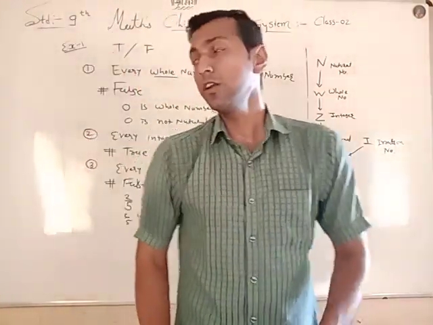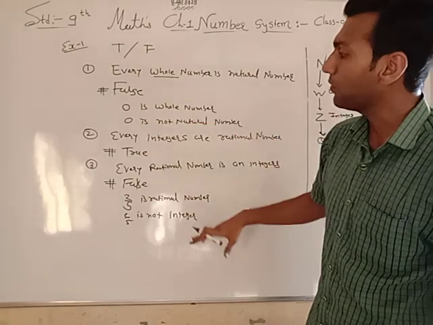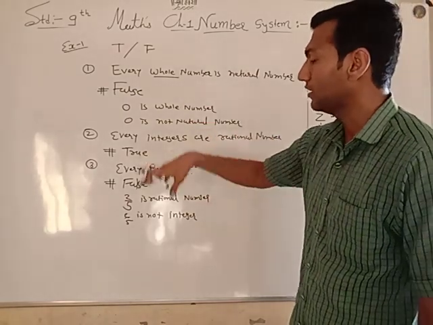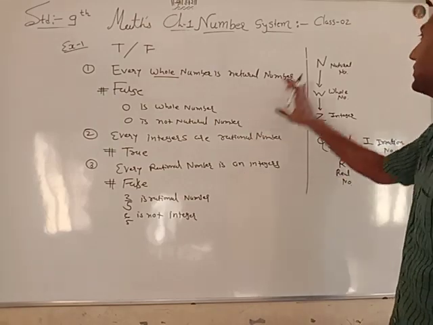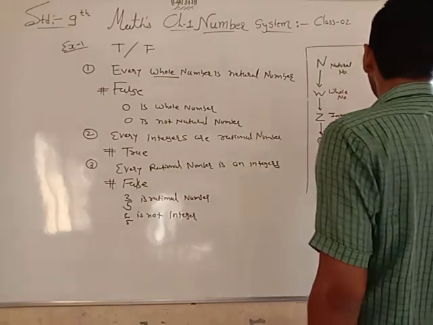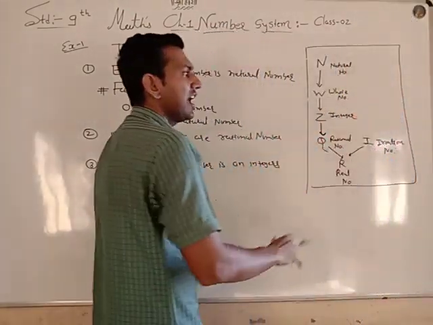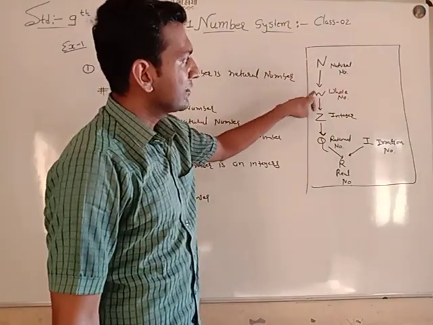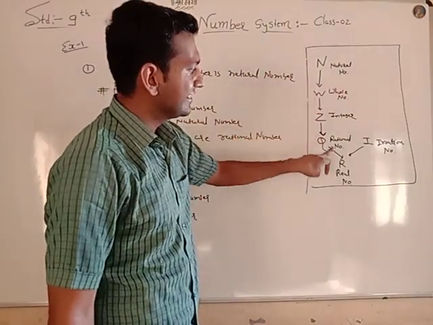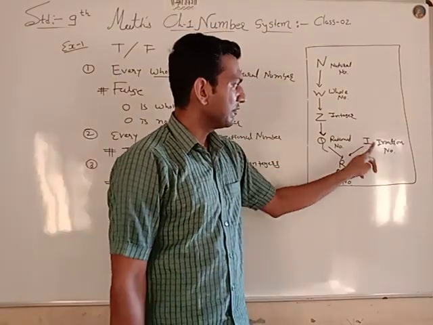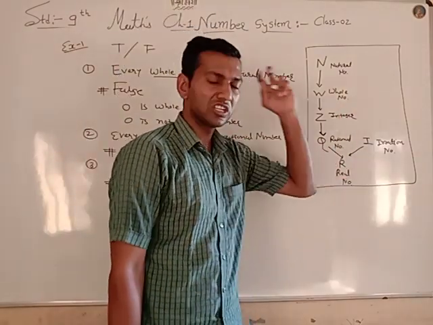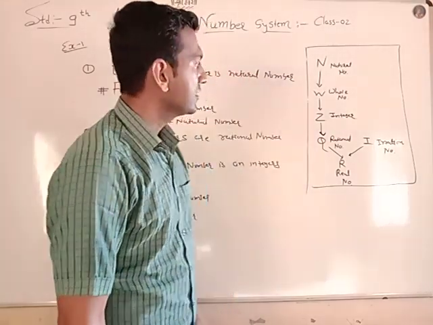So my dear student, this type of statements are given, and you can easily predict whether the statement is true or false. But the main thing is you should remember this chart. Natural number is a whole number, is an integer, is a rational number, rational is a real number. There is no relation between the rational numbers and irrational numbers. So keep in your mind.